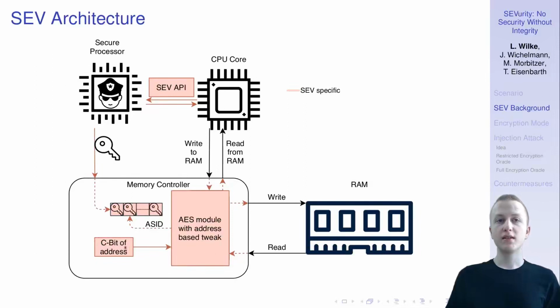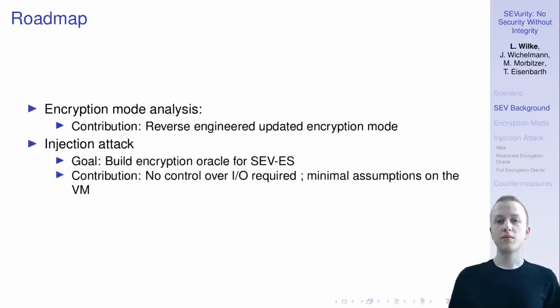And lastly, the secure processor here also allows the VM owner to build a secure channel into his VM, and this can be used to provide secrets into the VM. And yeah, this is really critical because it allows the VM owner to simply send over a completely encrypted disk image to the hypervisor. And then with the secure channel, he can provide the disk encryption key after he verified that the boot code is correct.